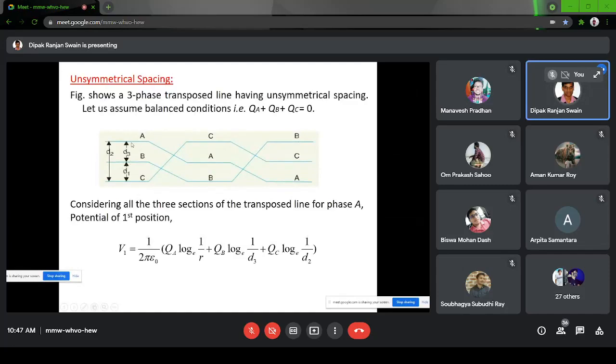Let us say the three conductors are separated like this: D1, D2, and D3. For the first case you calculate the value of the potential, similarly in the second case, and in the third case. Finally you take the average value, because each conductor is going to have each position for a certain duration of length.